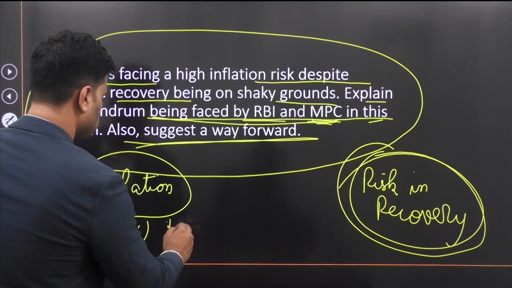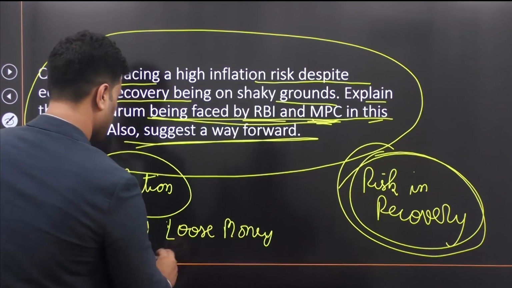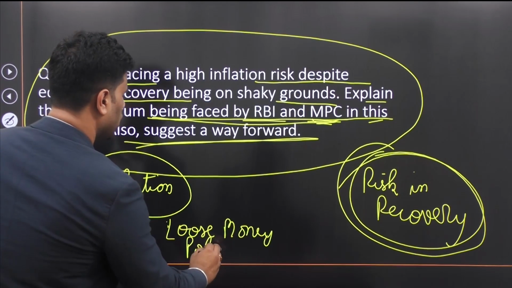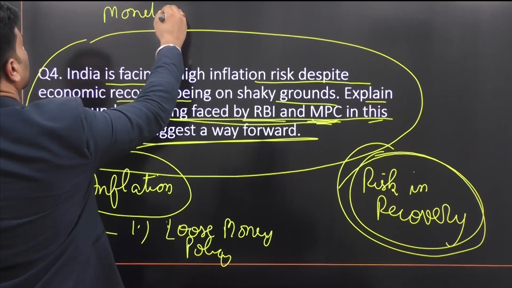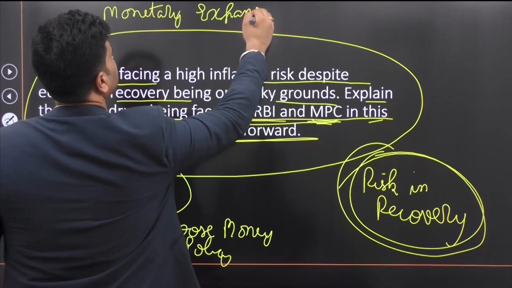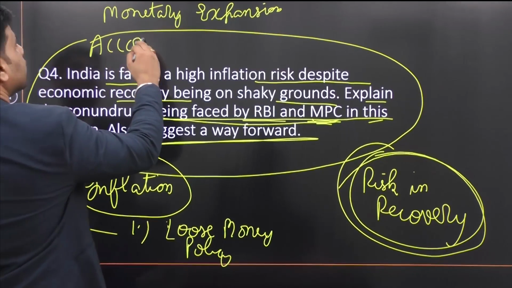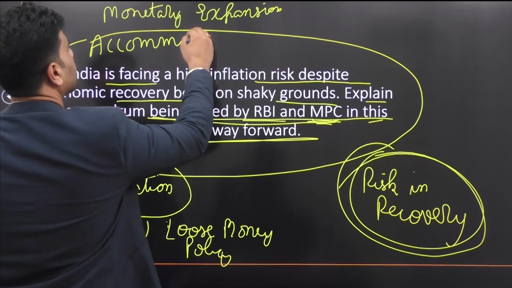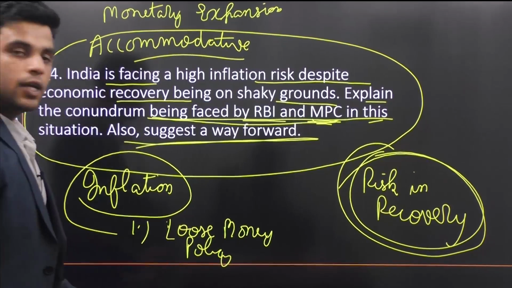We call it loose money policy, or we call it monetary expansion, or technically we use the word accommodative monetary policy.